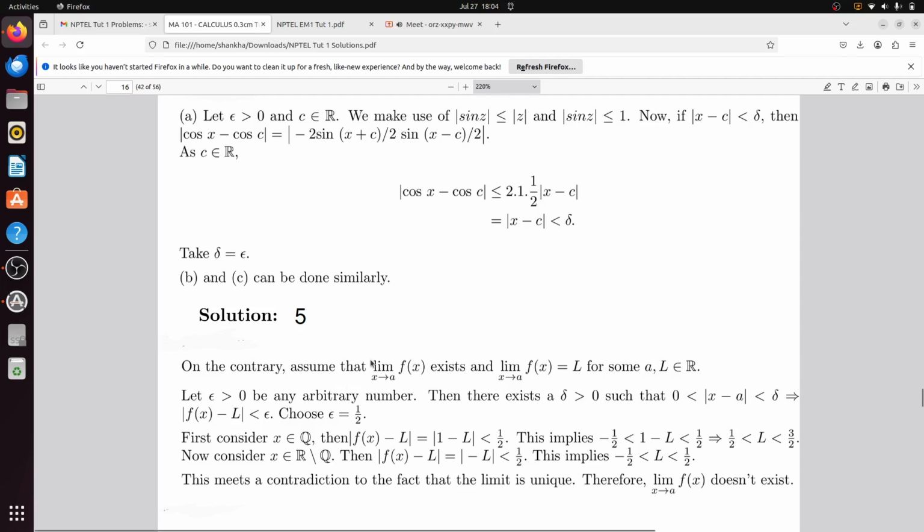So by contradiction, you assume that limit x tends to a, f(x) exists for any number a, and that limiting value is L. So let epsilon greater than 0 be any arbitrary number, then there exists a delta. So we will prove the function is discontinuous using the method of contradiction. Okay, so how to use it? Assume that limit x tends to a, f(x) exists and equals L for some a, L belonging to R.